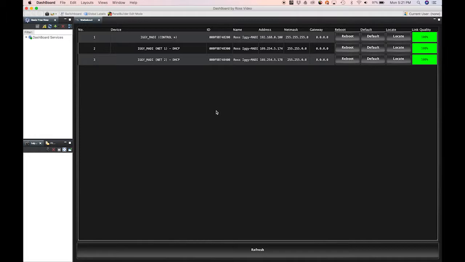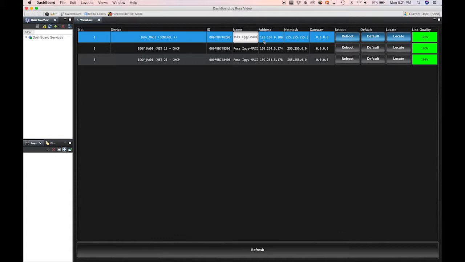To better identify your Iggy, rename it to something more specific. Click on one of the rows under the Name column to change its name. In this tutorial, we will name the Iggy Tutorial Iggy. Since all 3 ports are connected to the same Iggy, changing the name in one port will automatically change it in all 3. Now you should set the IP address and mask as needed to continue with your configuration.